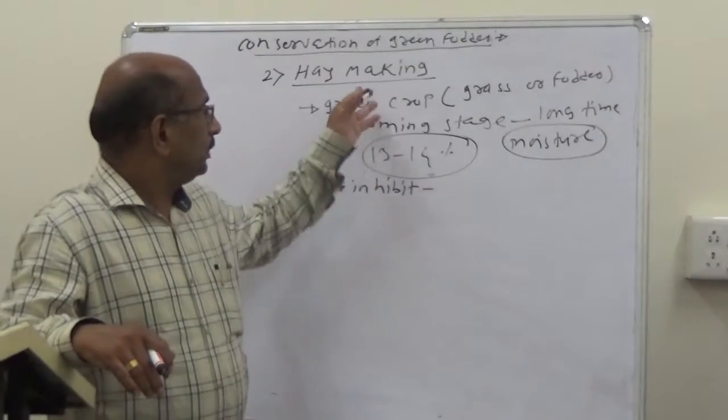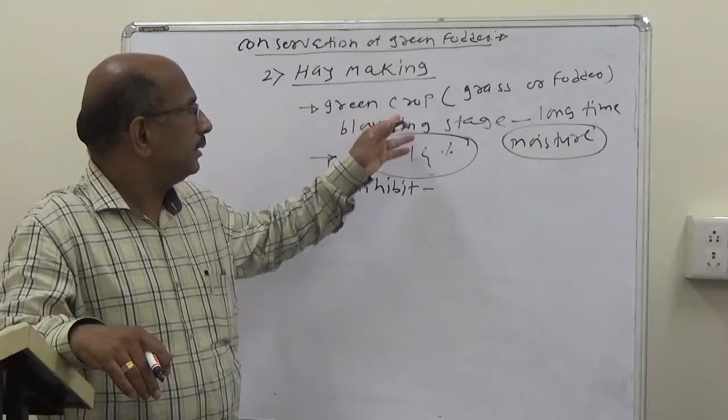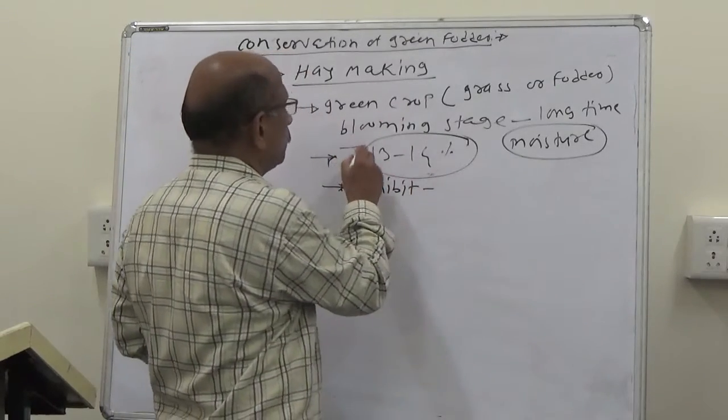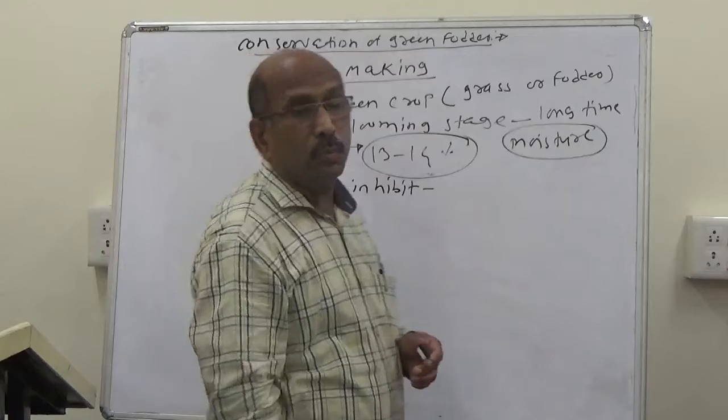So that is the hay making. Hay is prepared by reducing the moisture content to 13 to 14%.